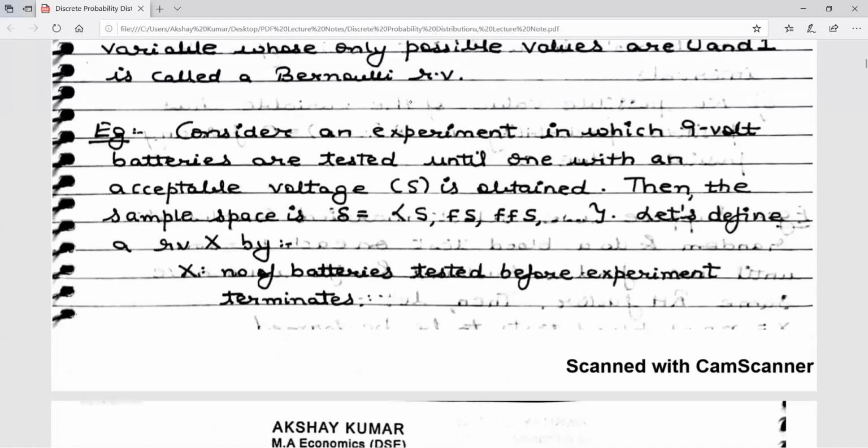Look at the example we have taken to further explain it. Consider an experiment in which 9-volt batteries are tested until one with an acceptable voltage is obtained. If you obtain a battery with an acceptable voltage, that is a success. Otherwise, it's a failure. Then what is my sample space?